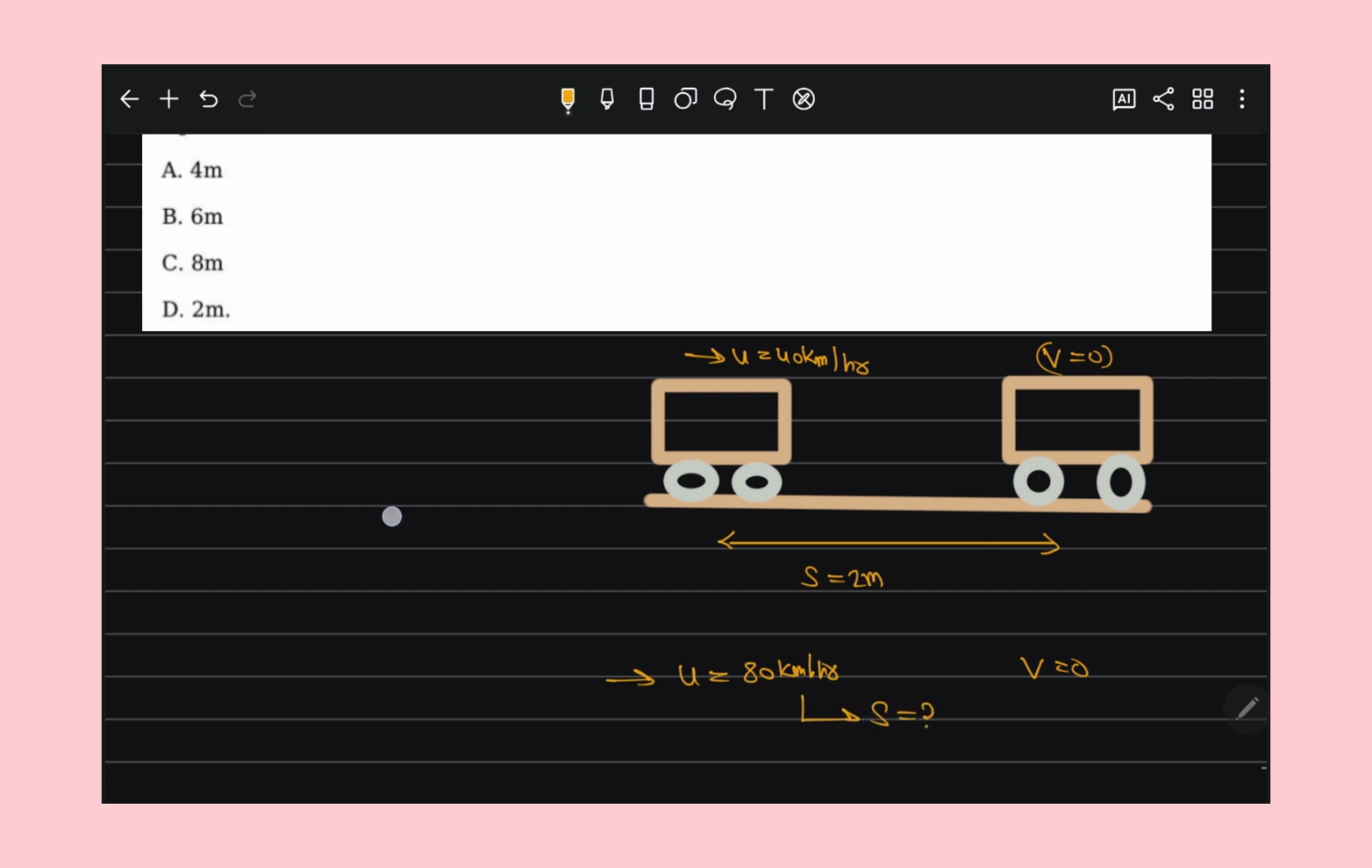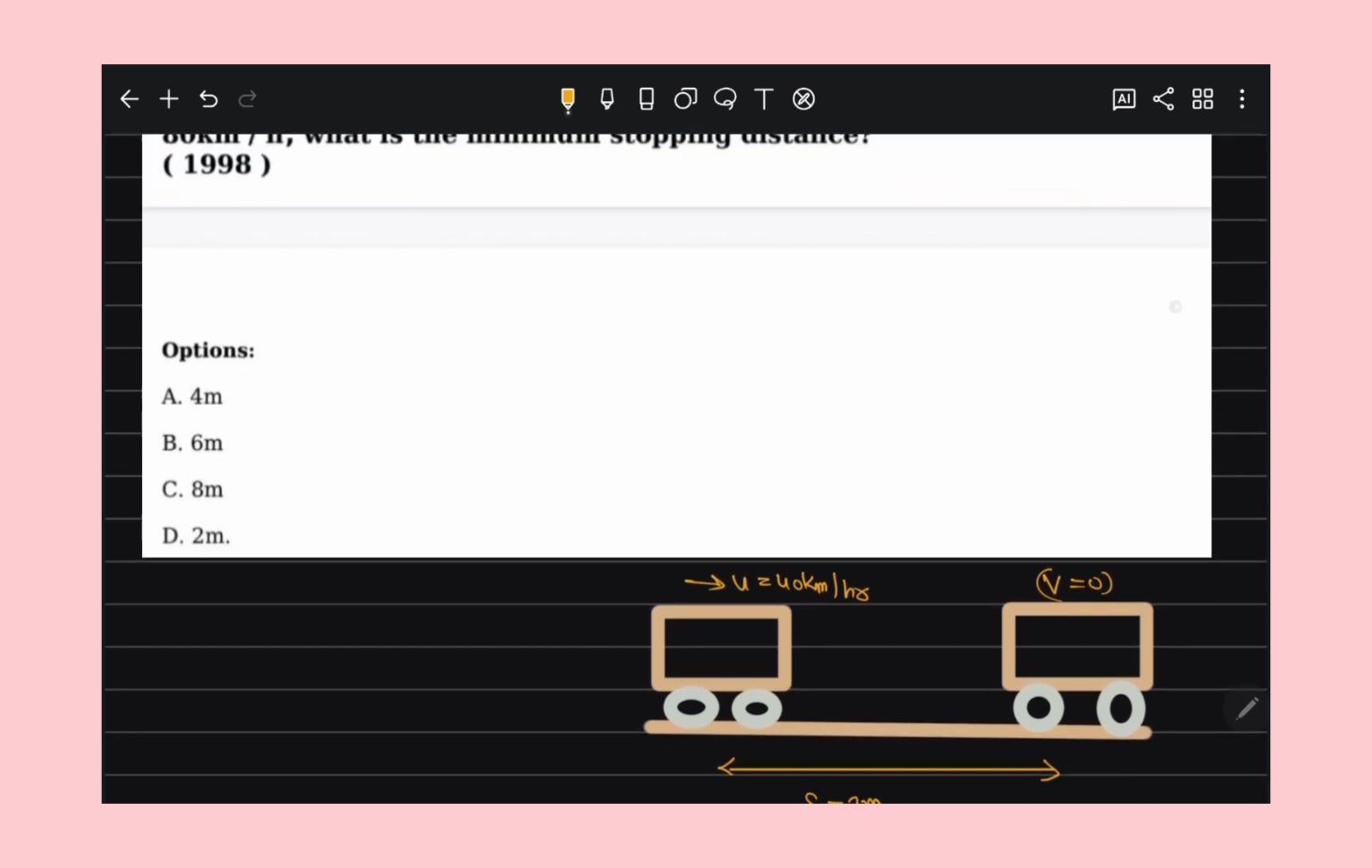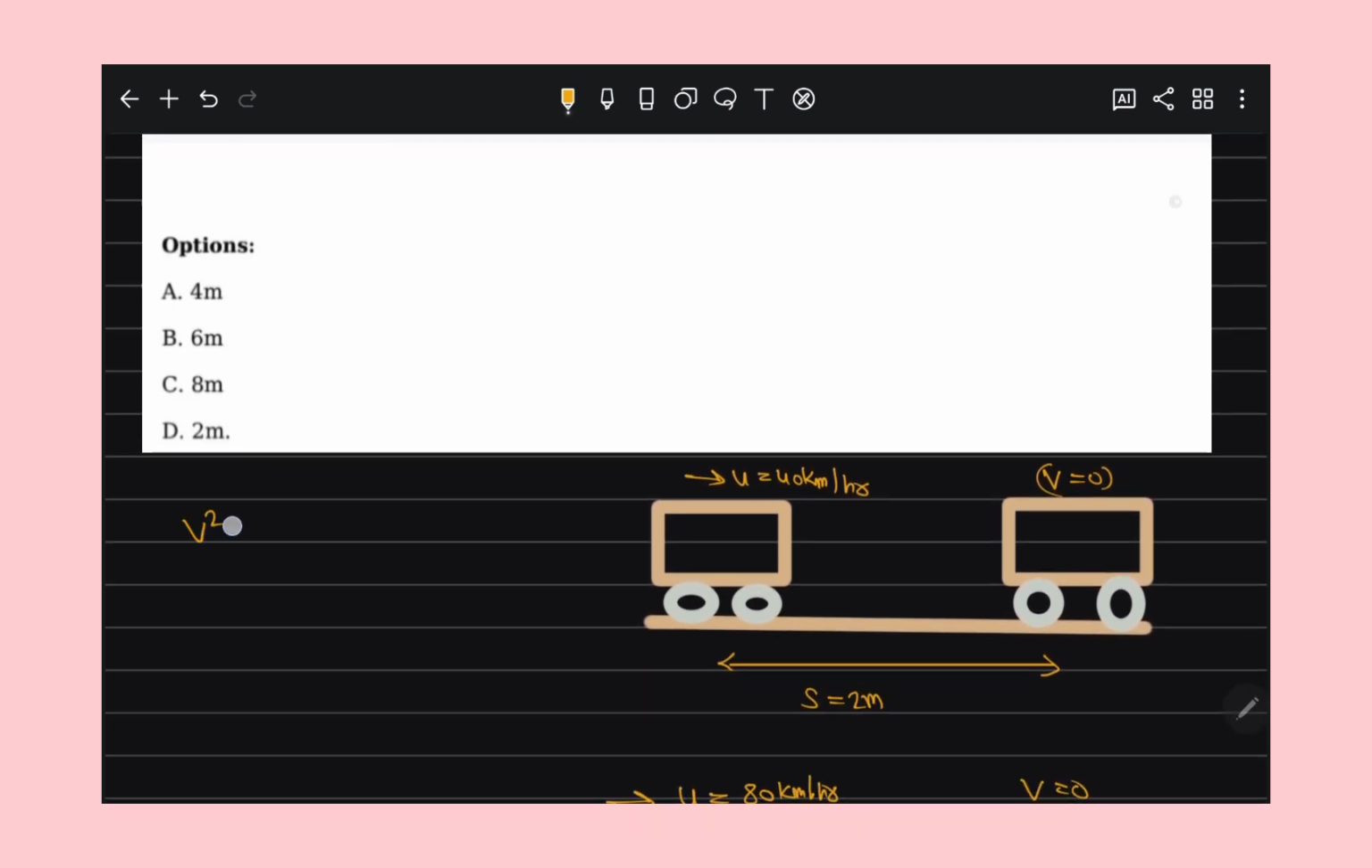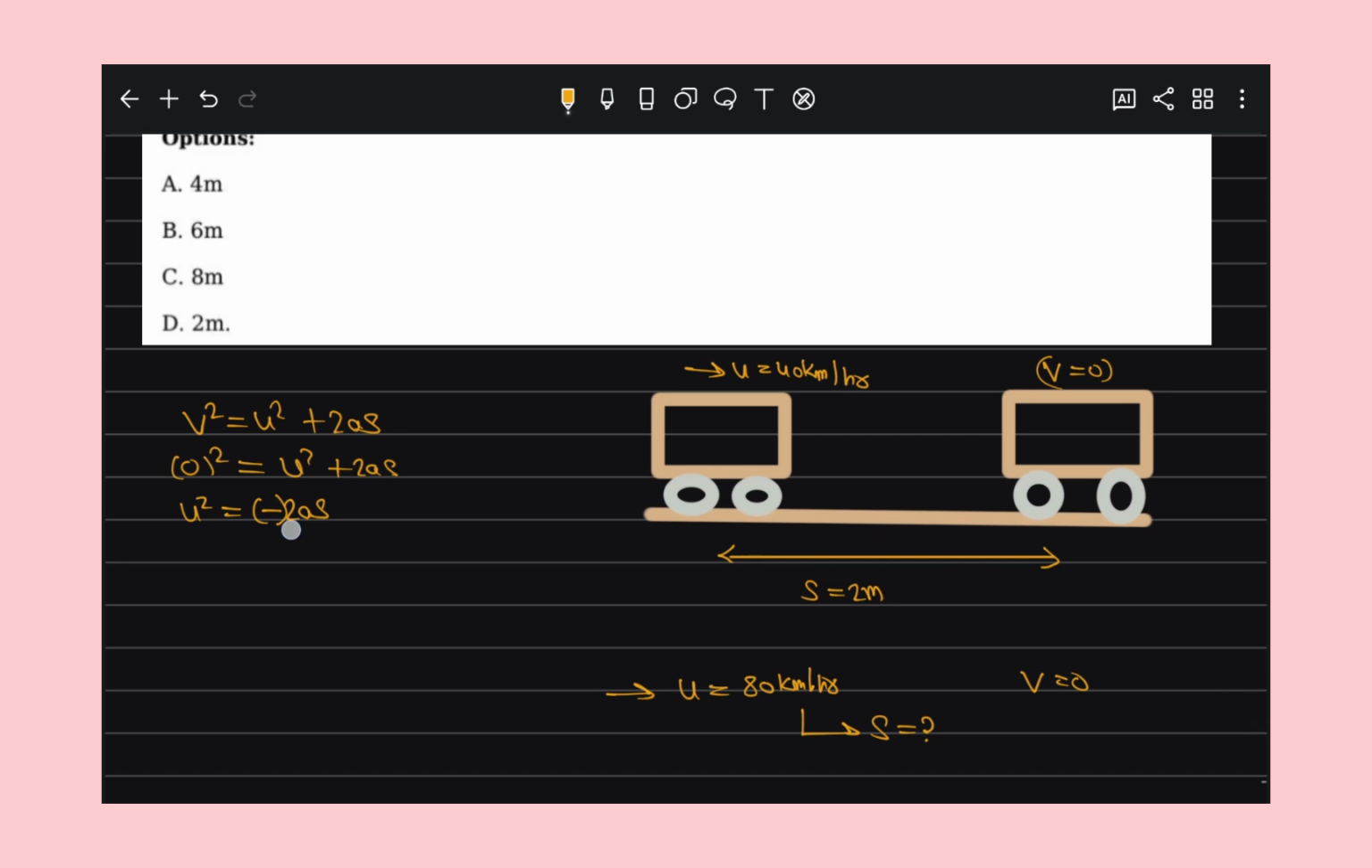As we know this is uniform motion, so the acceleration is constant for the whole journey, and we know the equation of motion v square is equal to u square plus 2as, and the final velocity becomes 0. So u square is equal to minus 2as, and the negative sign shows that there is retardation going on, which is why the final velocity becomes 0. And as acceleration remains uniform for the whole journey, can I say that the initial velocity square is directly proportional to distance?